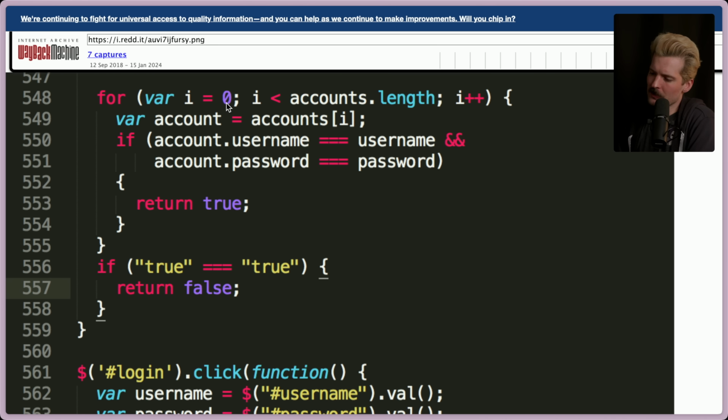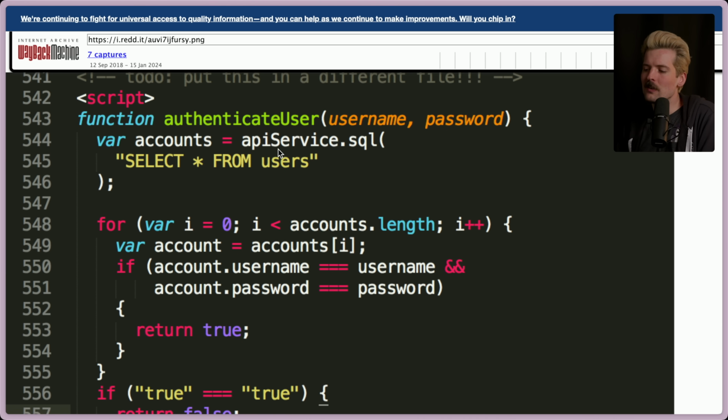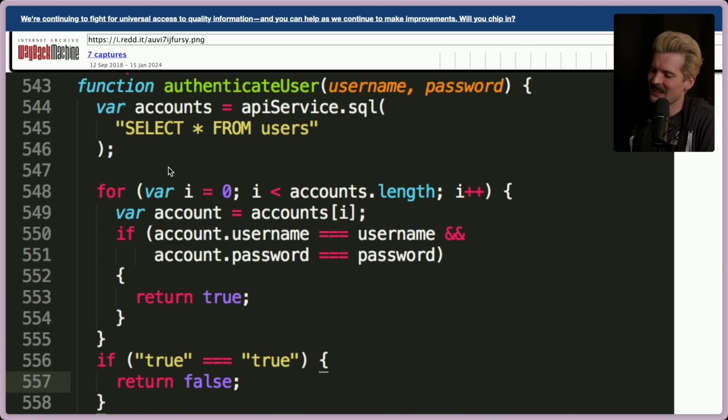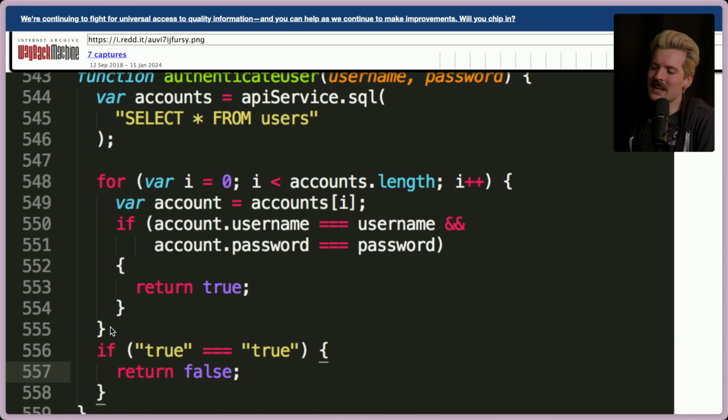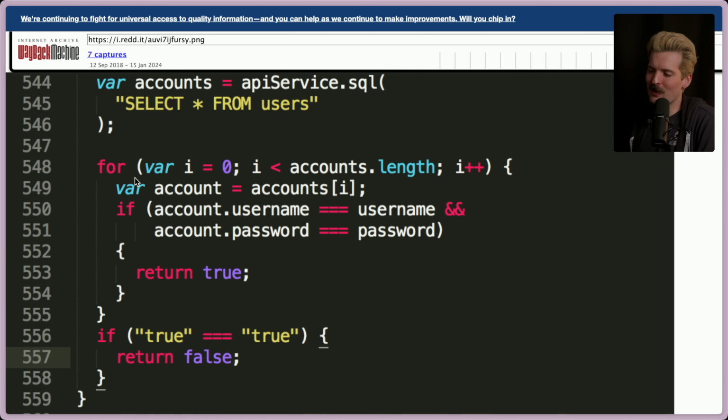For var i equals 0, i is less than accounts.length, i++. Okay, before you question things, and I know a lot of you are already questioning here, where's the await? How are you calling this and not waiting? This code was almost certainly written before async await were a thing, and they were certainly doing blocking XHR requests here. So it is holding up your JS thread while it waits for this code to come back. That's what's happening here. That also means this was before forEach, probably also before map. So this was the only way in JavaScript to select individual things one at a time from a list.